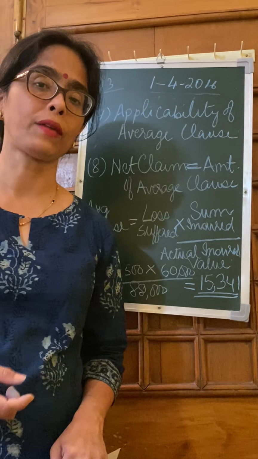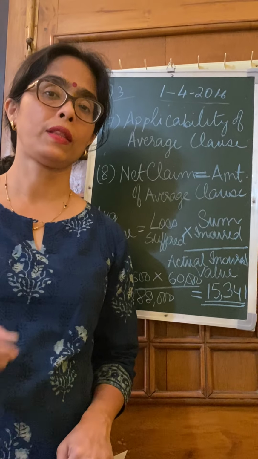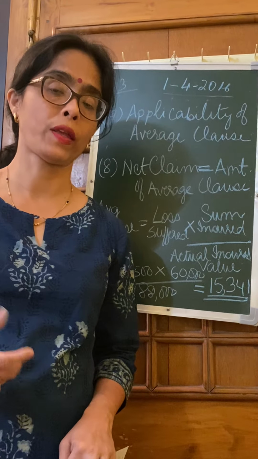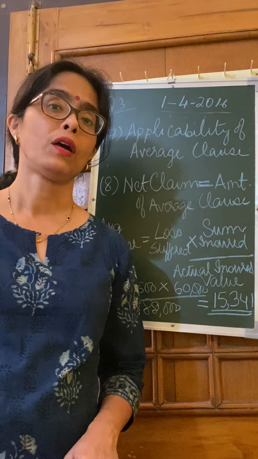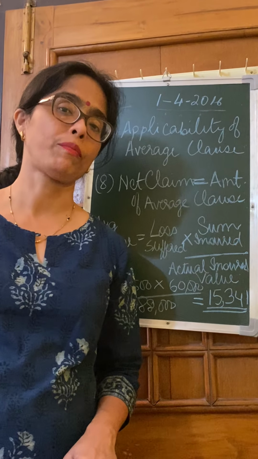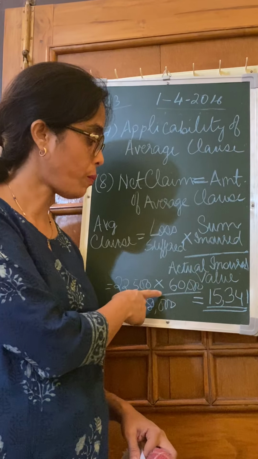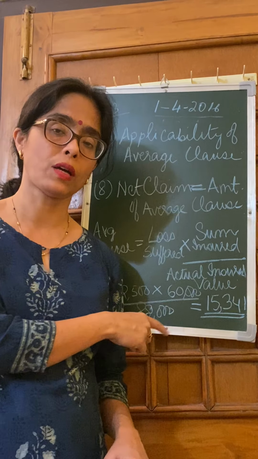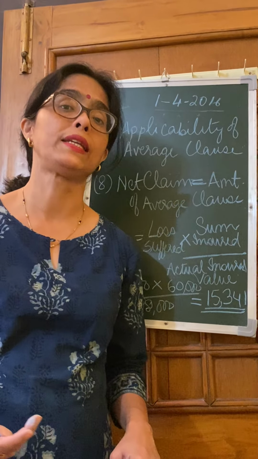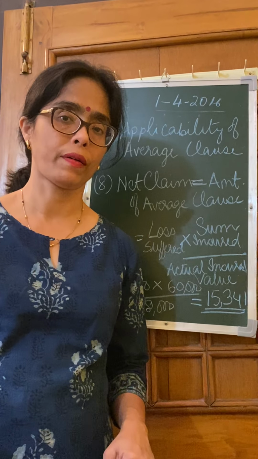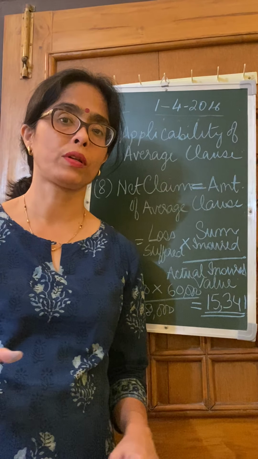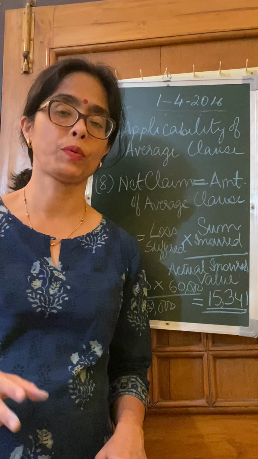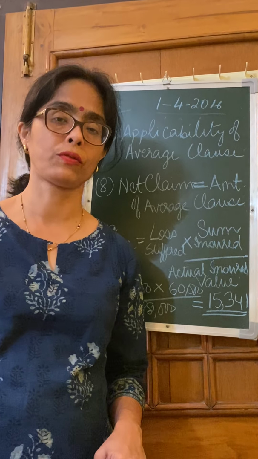Average clause is applied in cases of under insurance, when the policy taken is not appropriate to what it should have been. Here a policy was taken for 60,000 when it should have been taken for 88,000 or above. So these are the three important distinctive features of this sum that we have done today.